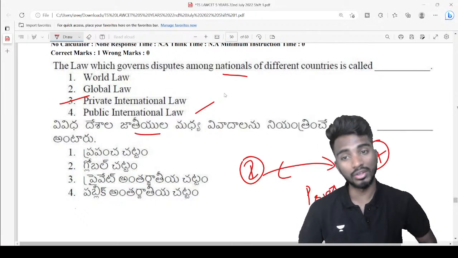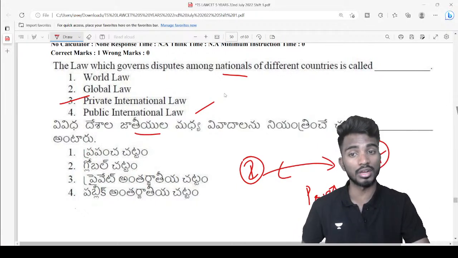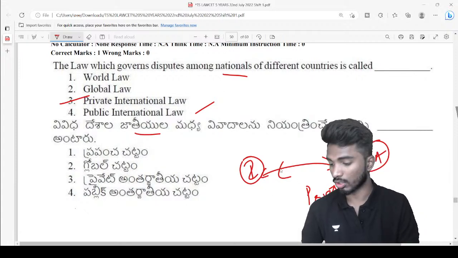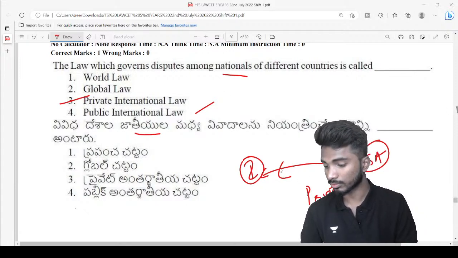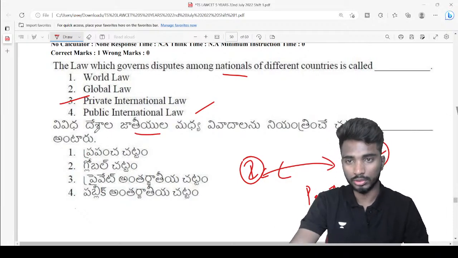If it is between two countries, then it is public international law. If it is between two individuals of different countries, then it is private international law. Is this clear, Srikanth? Very good.